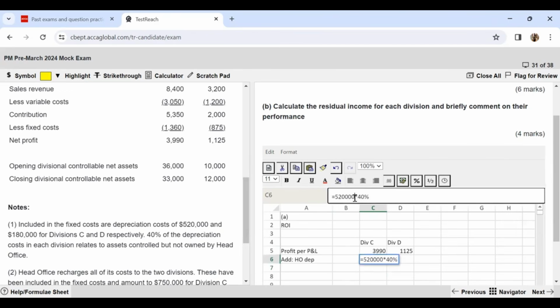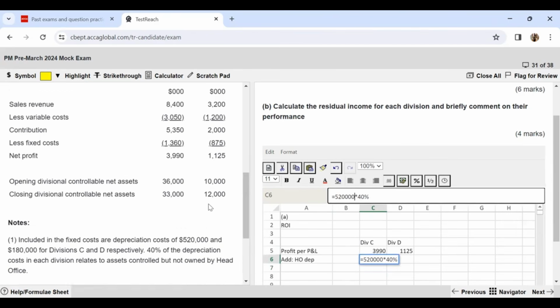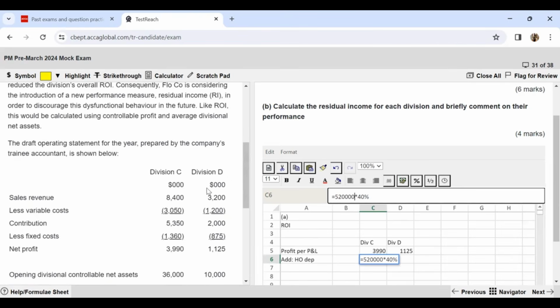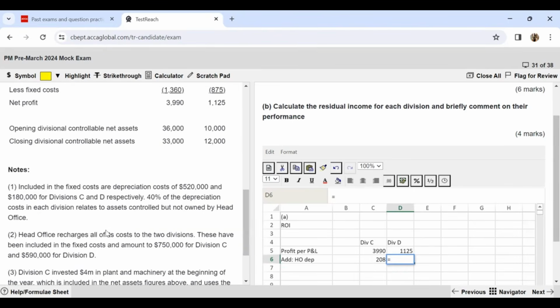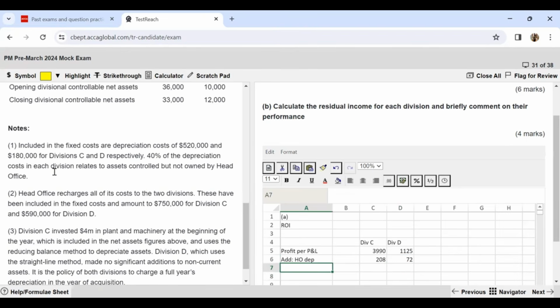So again, please be very careful that over here we are working in 3 zeros. So I will not be putting these 3 zeros. So 208 is something which will be added back. Now similarly for division D, division D has 180,000, 180 multiplied by 40% is something which will be added back.